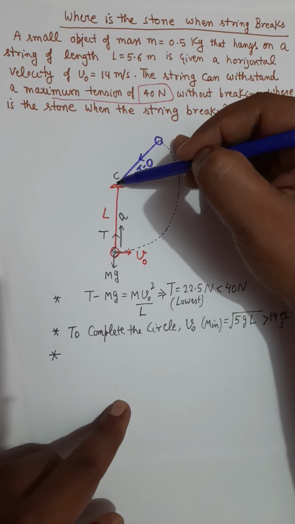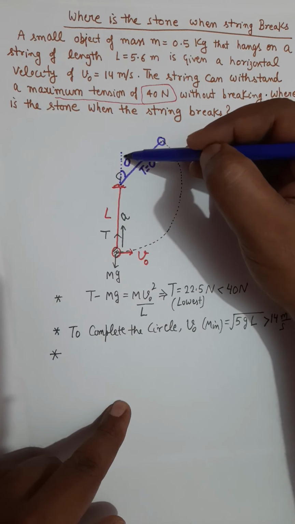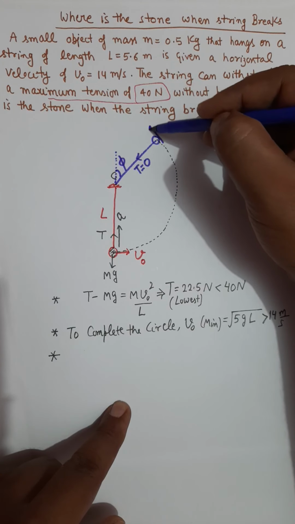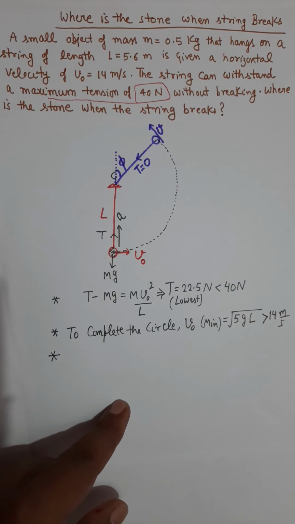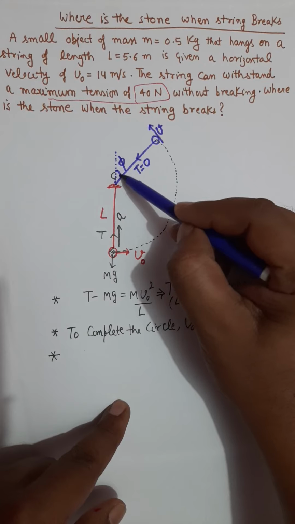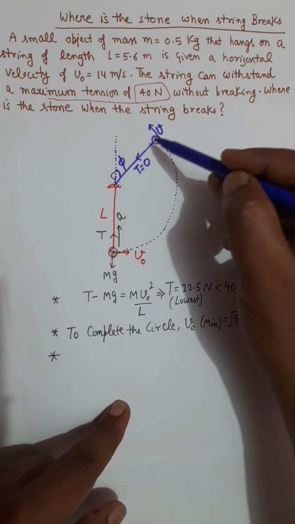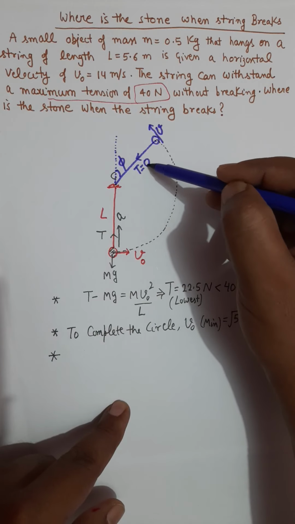Let's say it happens at phi angle from the vertical upward direction, and at that moment the speed of the object is v. Let's say at this moment the tension in the string disappears, T becomes 0.